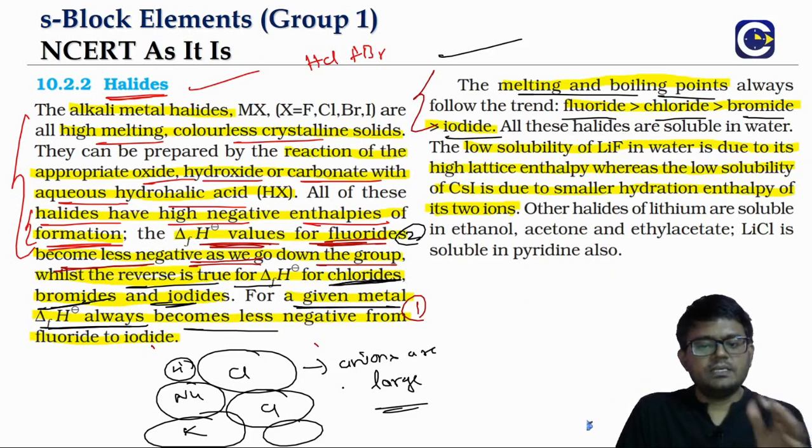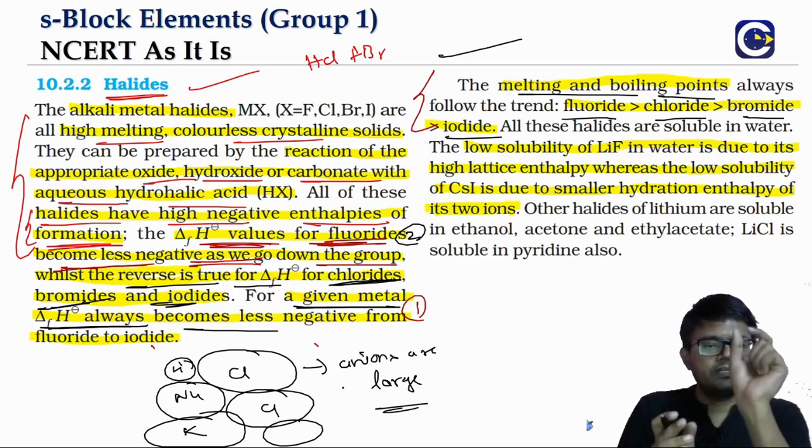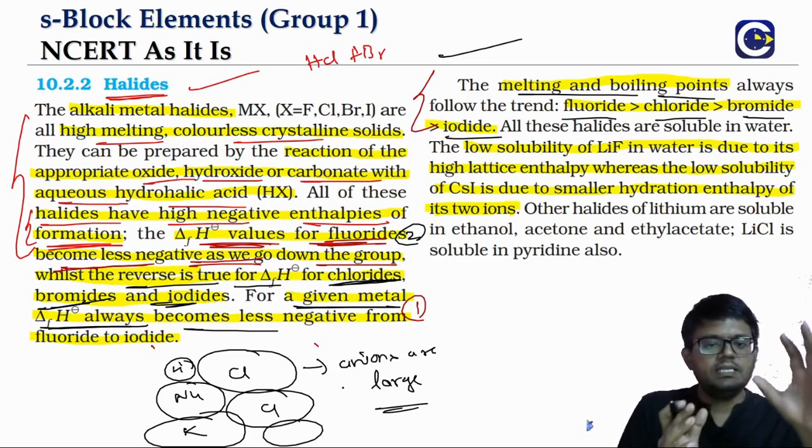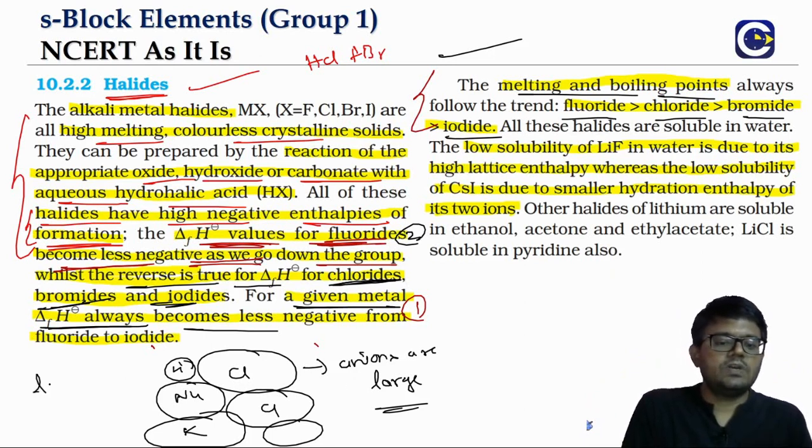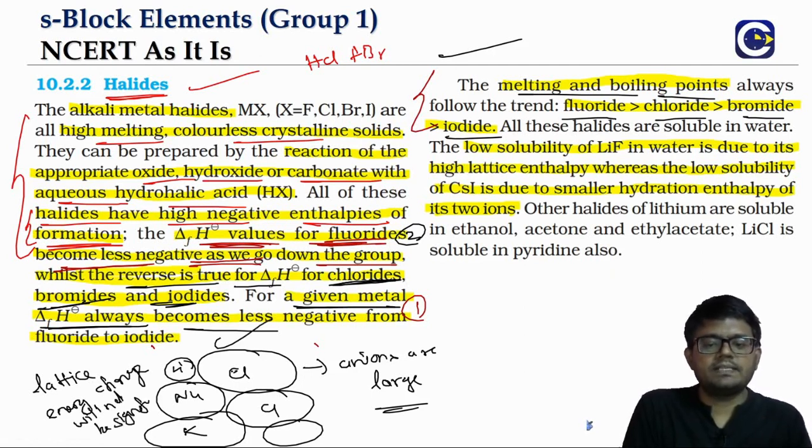So yes, lattice energy in case of the fluoride will be small. So when we see the cation size increasing, we will see a significant change in terms of the lattice energy. But in this case, the lattice energy change will not be significant. So understand the reason why. Already chlorine is the bigger one.